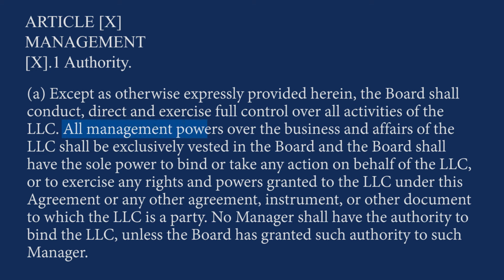All management powers over the business and affairs of the LLC shall be exclusively vested in the board, and the board shall have the sole power to bind or take any action on behalf of the LLC, or to exercise any rights and powers granted to the LLC under this agreement, or any other agreement, instrument, or other document to which the LLC is a party.